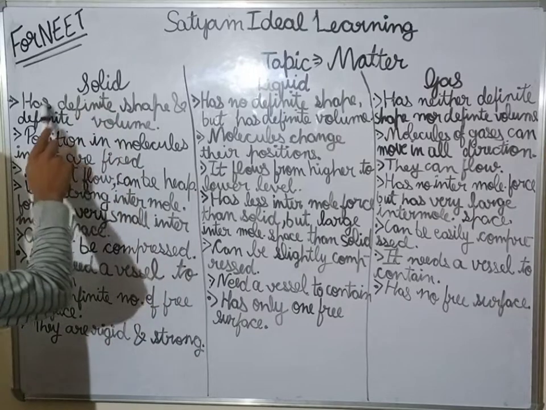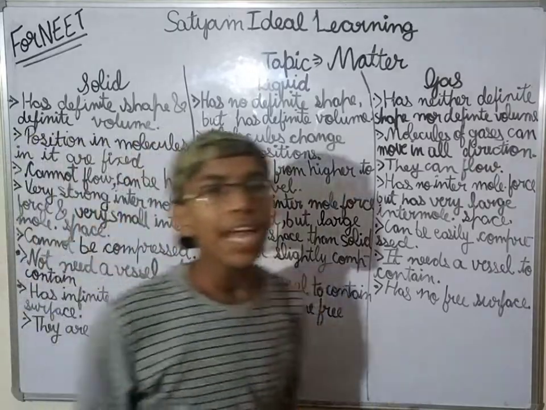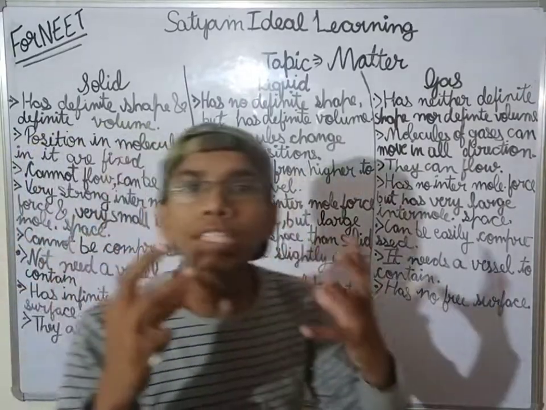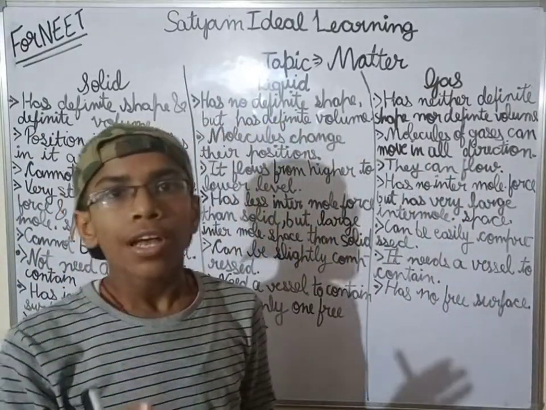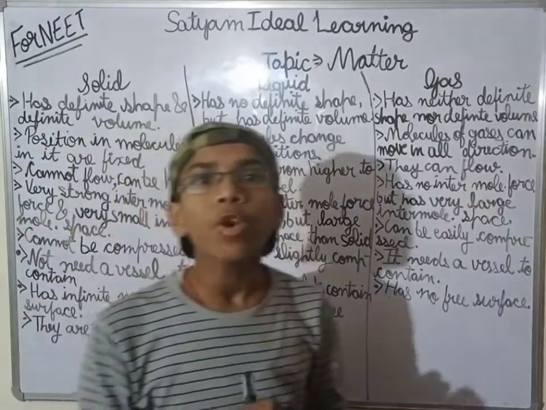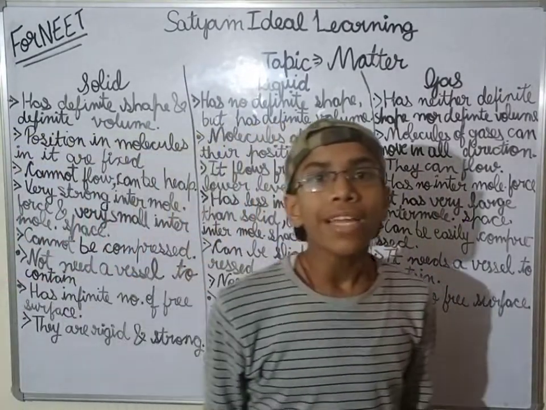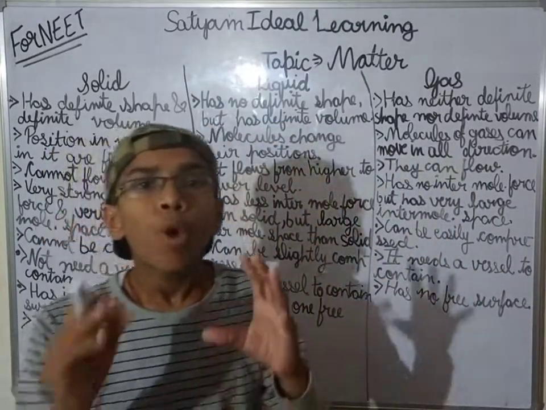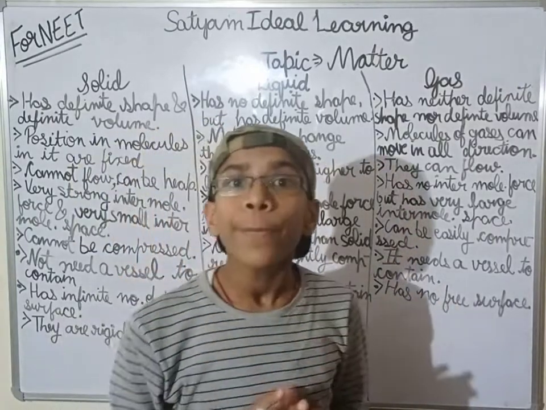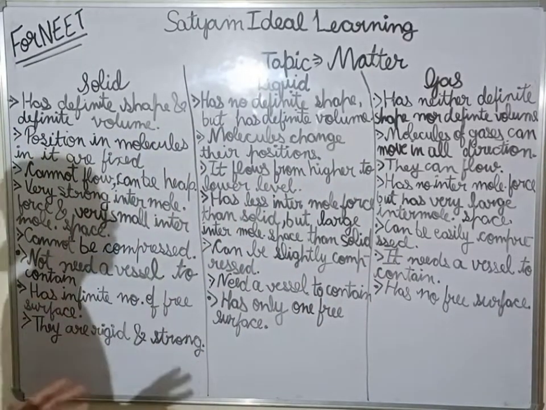Now, solid. Solid has definite shape and definite volume. At the very first, I want to tell you that matter is made up of very small particles and we cannot see them. The particles are not visible to our unaided eyes. You already know that matter is made up of small particles known as molecules, and an element is made up of small particles known as atoms.